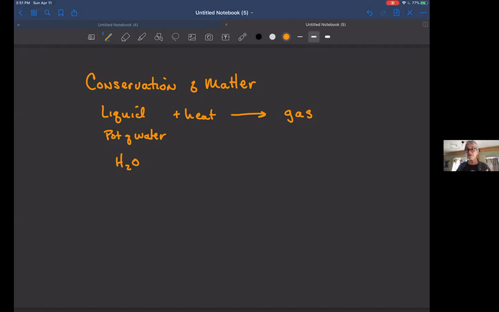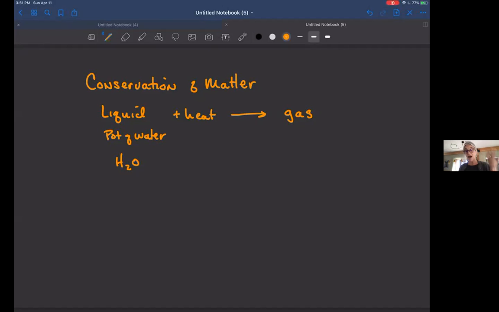So if you left that to boil all day long and you came back and there was no liquid water left, that same amount of mass would be in our atmosphere. So it's important to realize that even if we cannot see it, there are atoms that are found in our atmosphere, and that accounts for the mass. So we do not lose mass when we boil a pot of water down to nothing. It has just changed in its form.